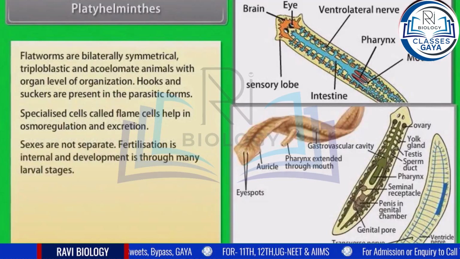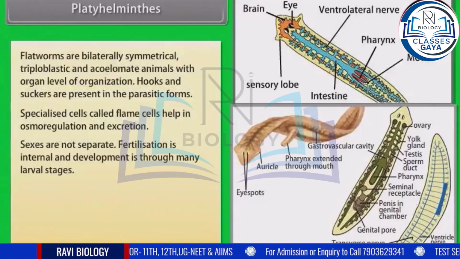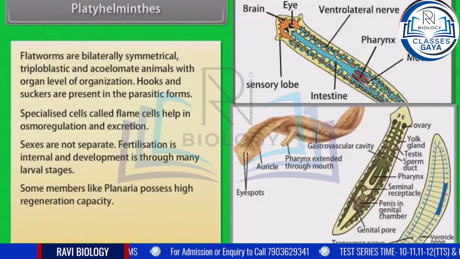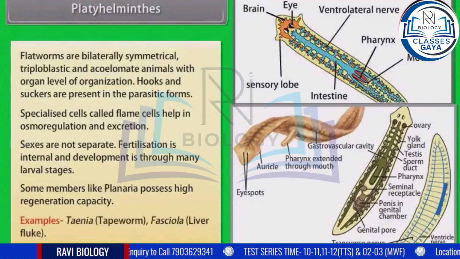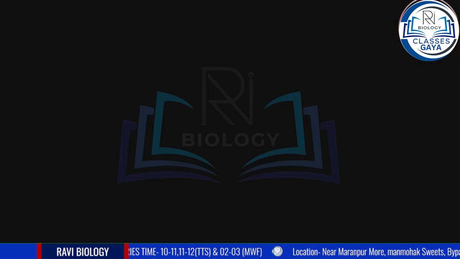Sexes are not separate. Fertilization is internal and development is through many larval stages. Some members, like planaria, possess high regeneration capacity. Example, Taenia, that is tapeworm, Fasciola, that is liver fluke.